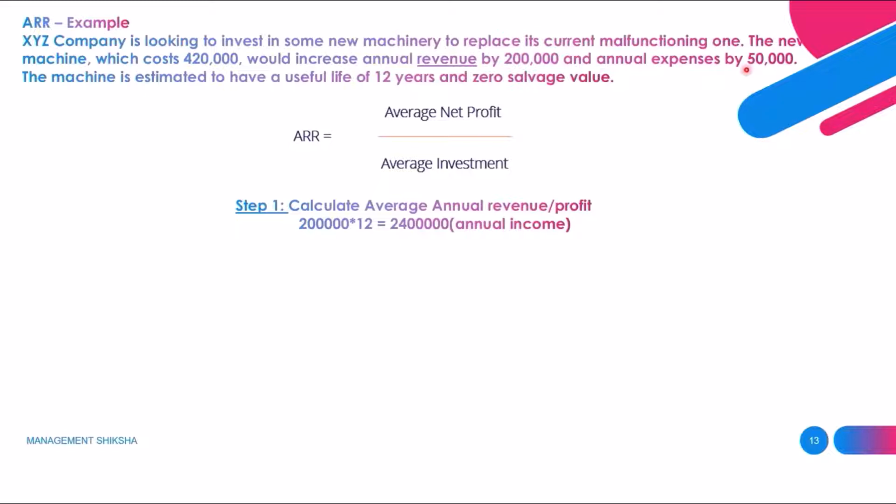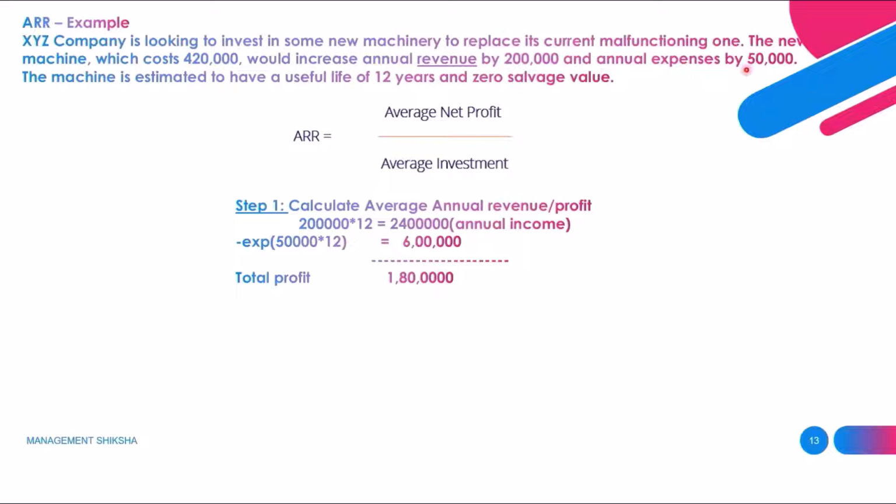Over 12 years, 50,000 into 12 gives 6 lakhs rupees. If we deduct it, the total profit is 18 lakhs rupees.